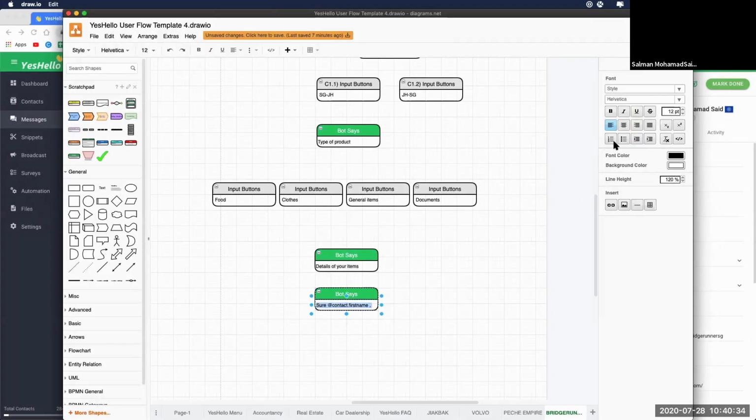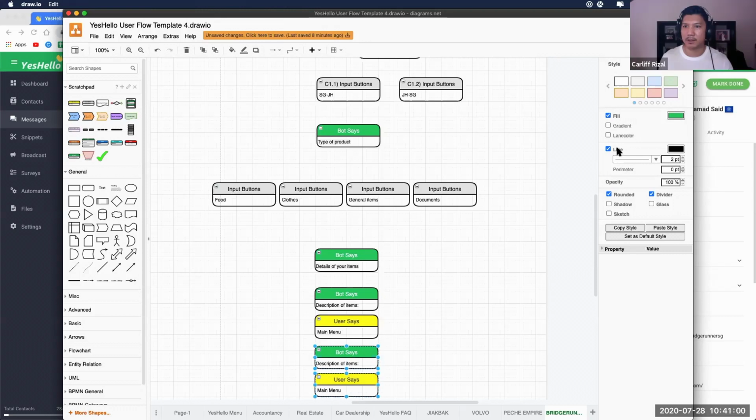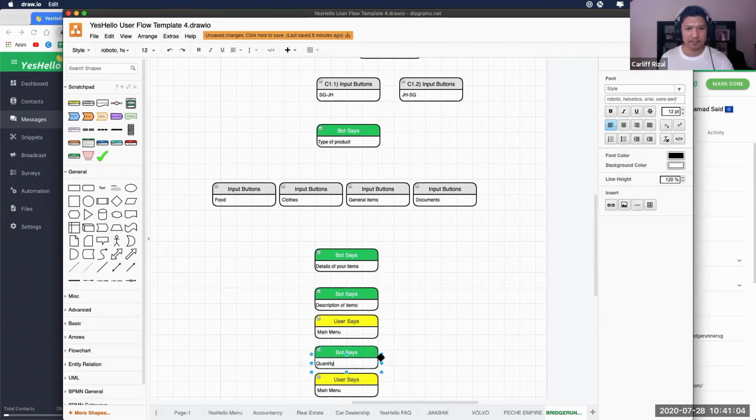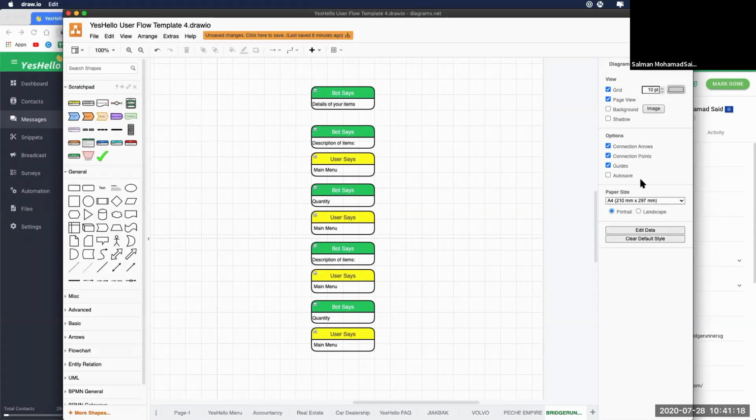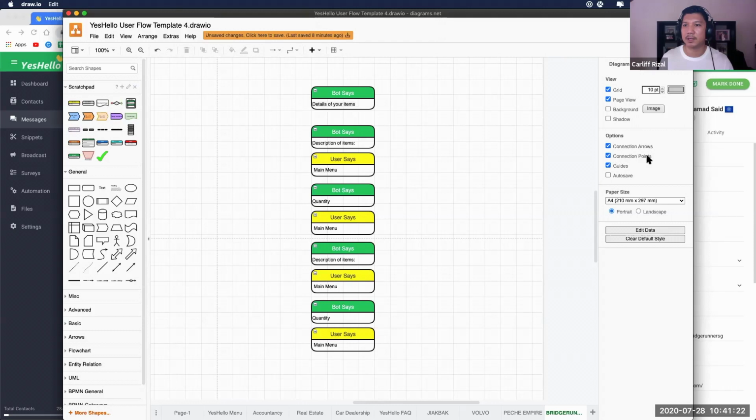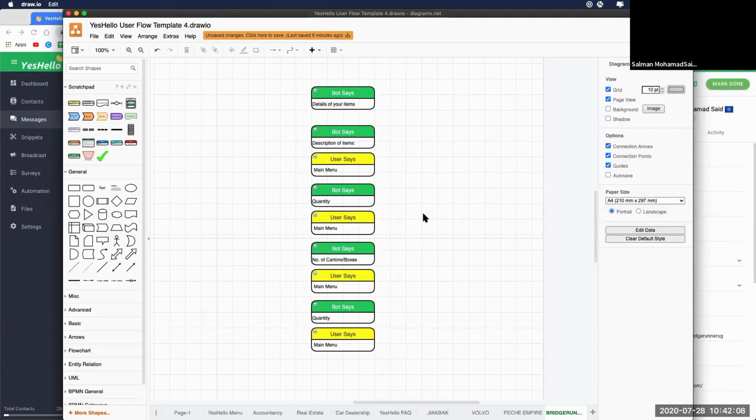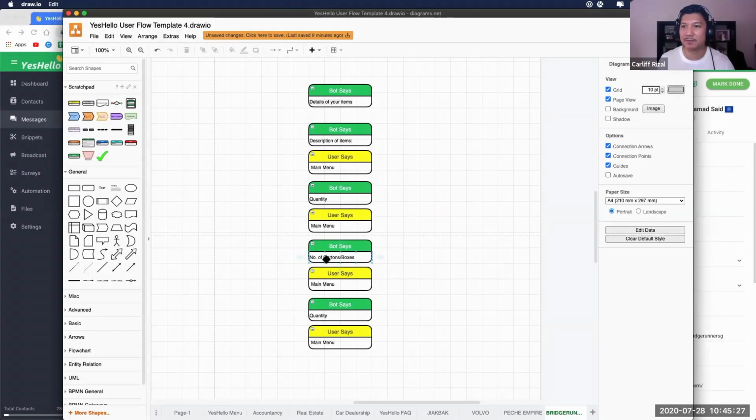Next, we're going to ask for quantity, and then enter number of cartons. What is the difference between number of cartons and quantity? The quantity is the quantity of the items itself, and the boxes is how many of those items they pack into the boxes. Number of cartons or boxes, great.